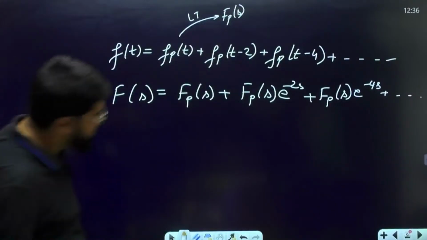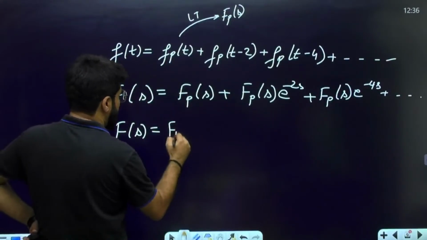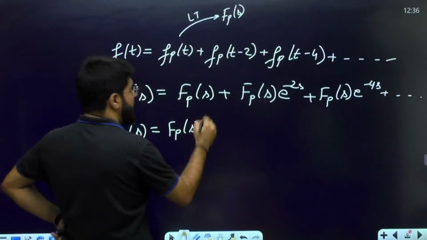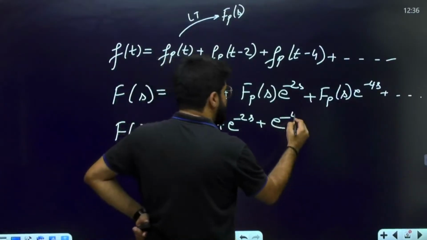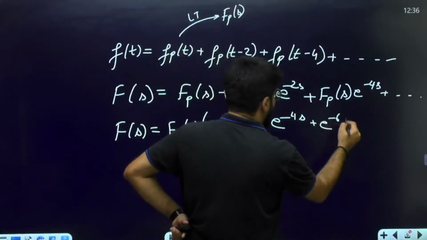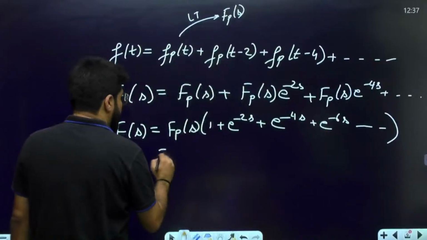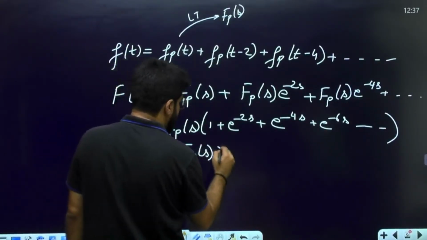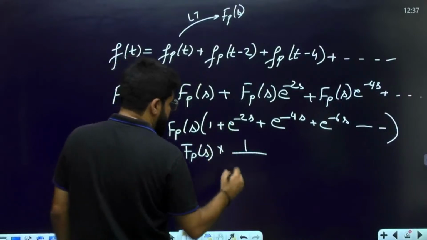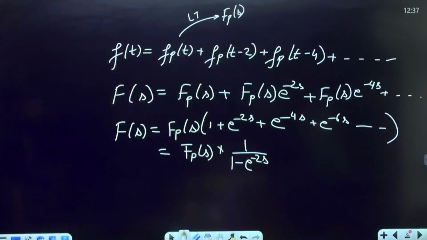So Fs is equal to FPS common, and then you will get a GP expression: 1 plus e power minus 2s plus e power minus 4s plus e power minus 6s till infinite terms. For the GP with infinite terms, the answer is the first term upon 1 minus the common ratio, 1 minus e power minus 2s.